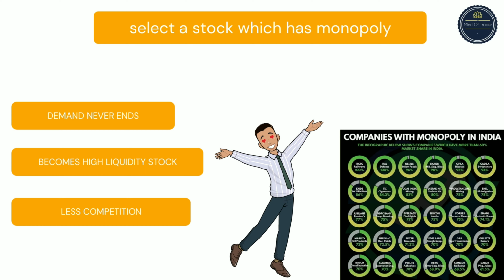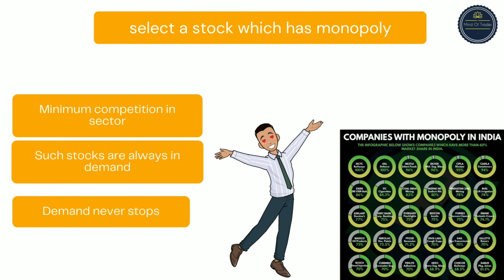There is one more parameter which comes into consideration when we are selecting a stock. A stock which has a monopoly in the market always gives an edge to your trading. And when you think from the customer's, end user's perspective, such stocks are always in demand. Take a few stocks like Indian Railway, any major energy sector stock, Nestle, Coal India.